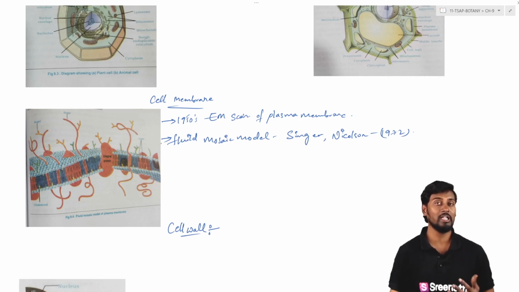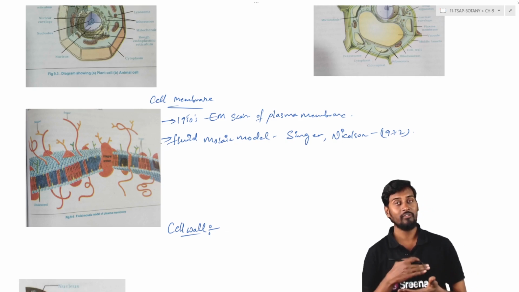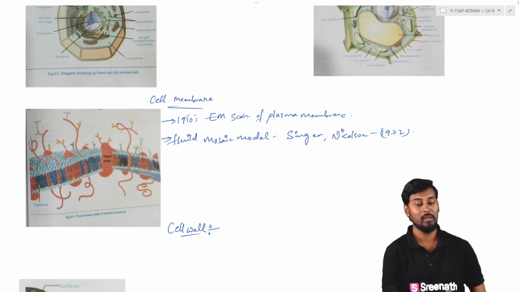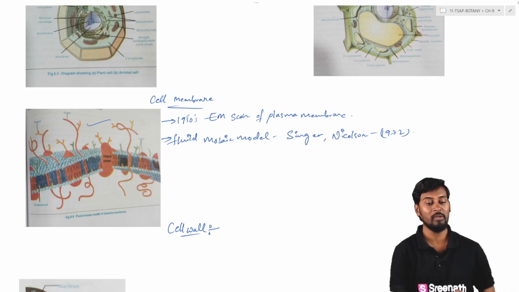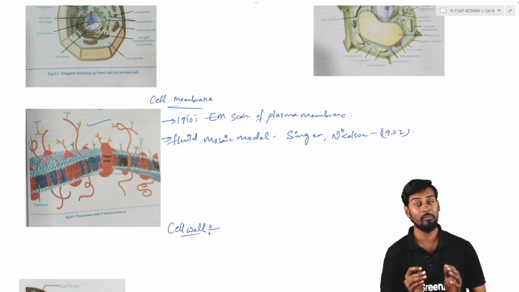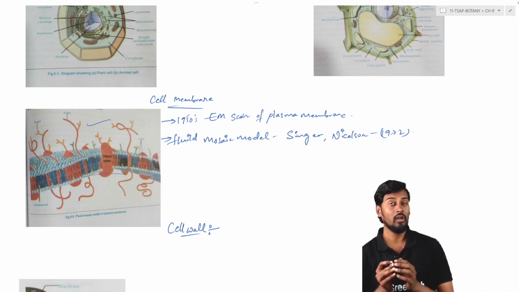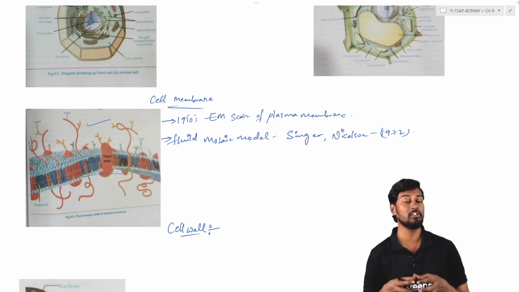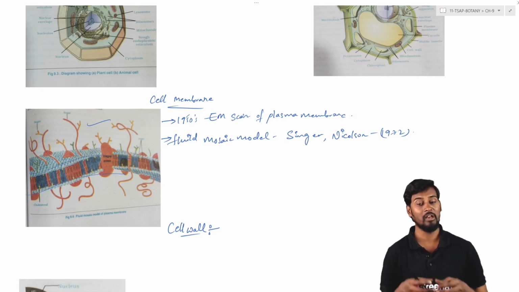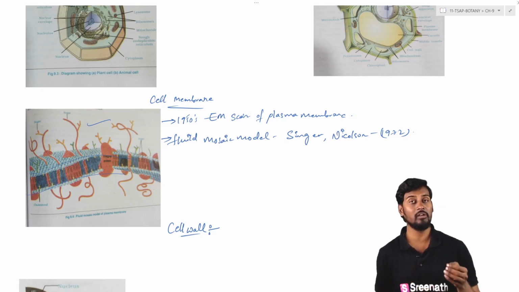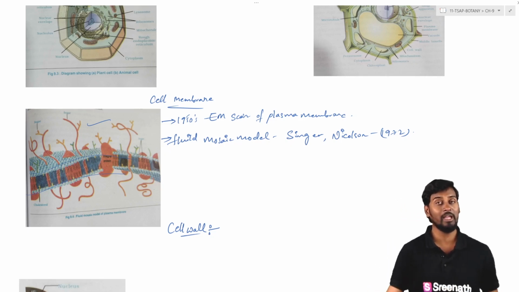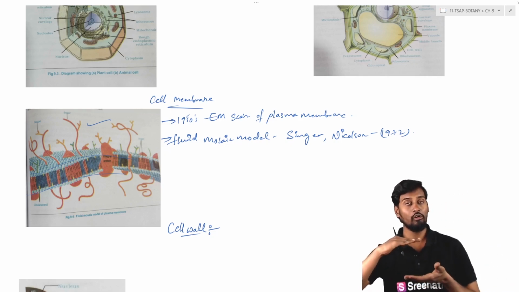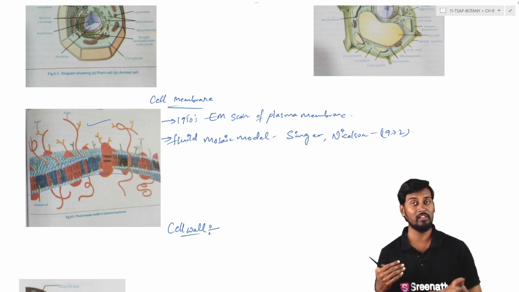Fluidity means that, based on the temperature, we can see the movement of the molecules within the cell membrane. So here in the cell membrane, this is generally consisting of lipids, proteins, and also glycoproteins and glycolipids. Apart from this, cholesterol is also generally present within the cell membrane. So we can call this cell membrane a lipid bilayer, because we have one layer of lipid and also another layer of lipid which is facing the cytoplasm.